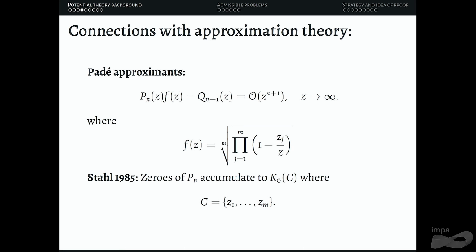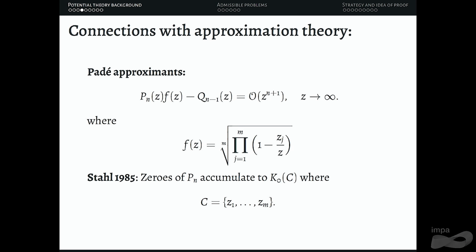Now, some interesting applications. There are connections with approximation theory. For example, imagine you fix a function that is an analytic germ at infinity, let's say f of z is given by this form, a square root of a product of rational functions. And seek polynomials Pn and Qn minus 1, where these indices are the respective degrees, such that when you multiply your function f by Pn and subtract Qn minus 1, you find a zero of order n at infinity. Basically, you're plugging in the Laurent series of f at infinity and seeking conditions on the coefficients of Pn and Qn minus 1.